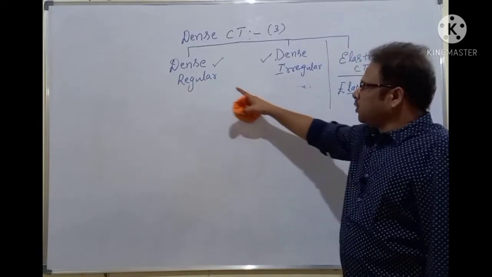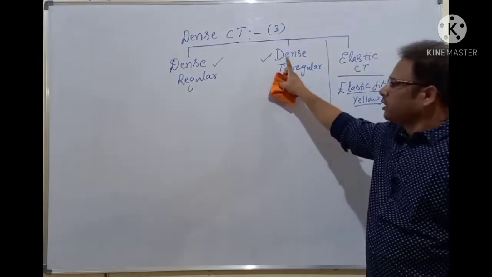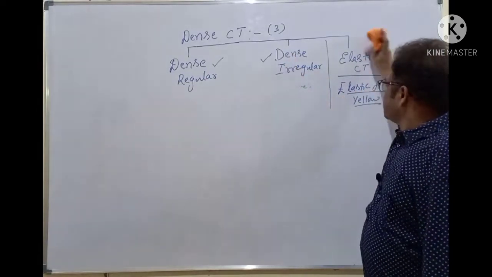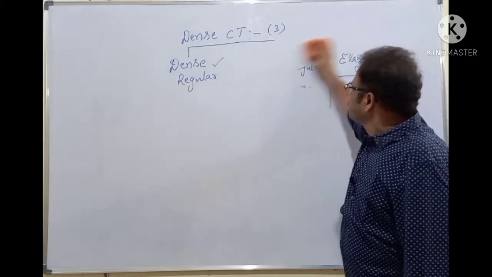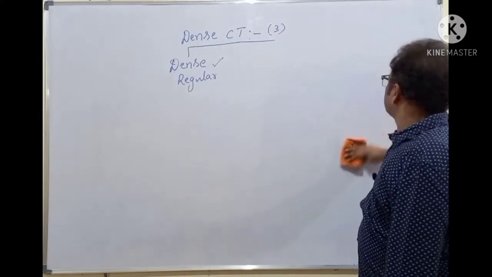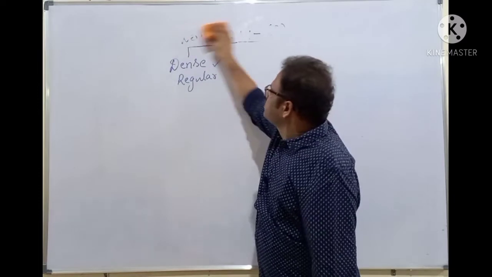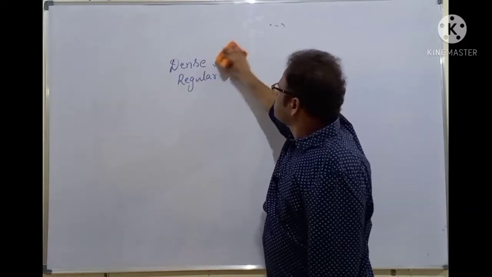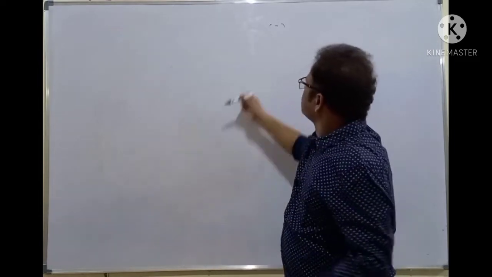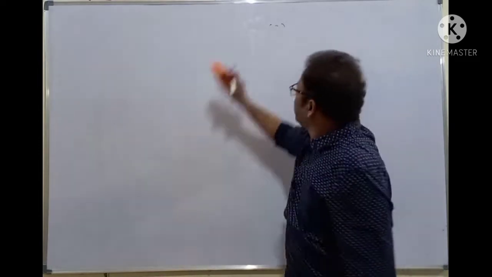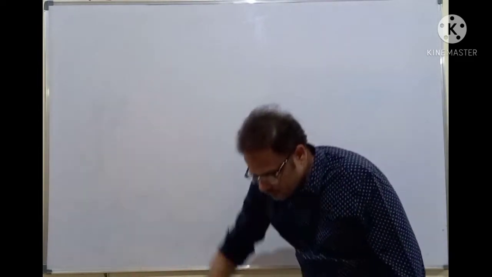I'll discuss first of all dense regular connective tissue, then dense irregular connective tissue. Clear, students? After which I'll be discussing the elastic connective tissue. So first of all, dense regular connective tissue.